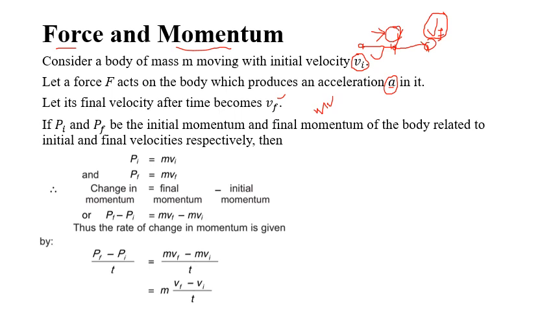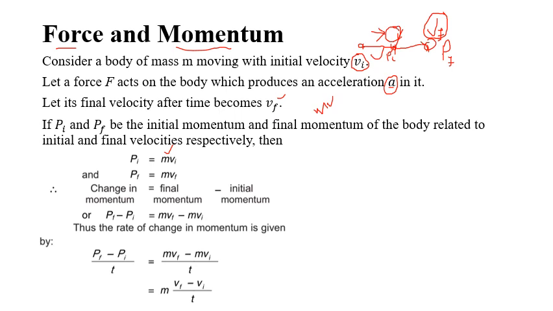The formula is pi equal to mvi, and pf equal to mvf. Pi is at this point and pf is at this point. So these are the momentum of the body at different points.